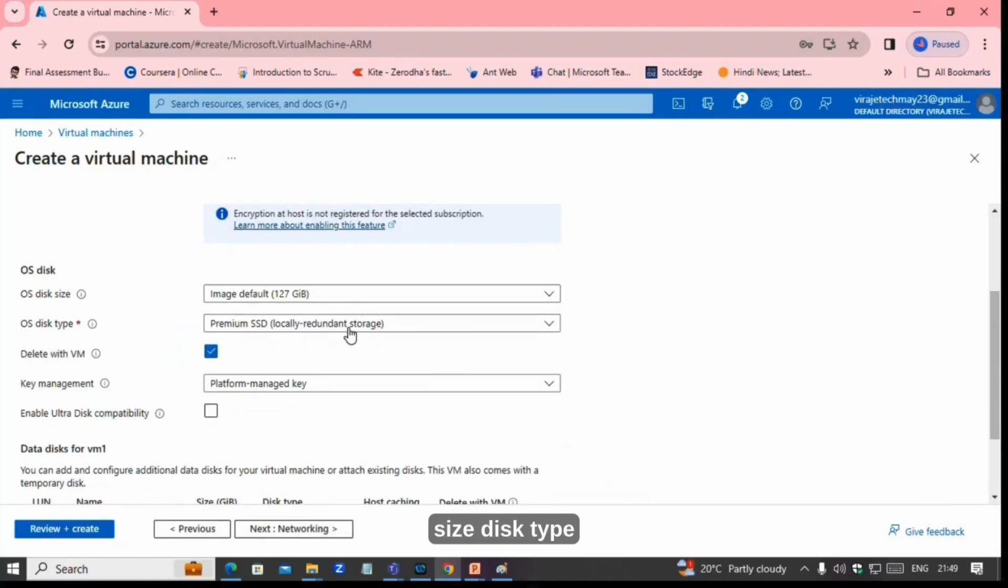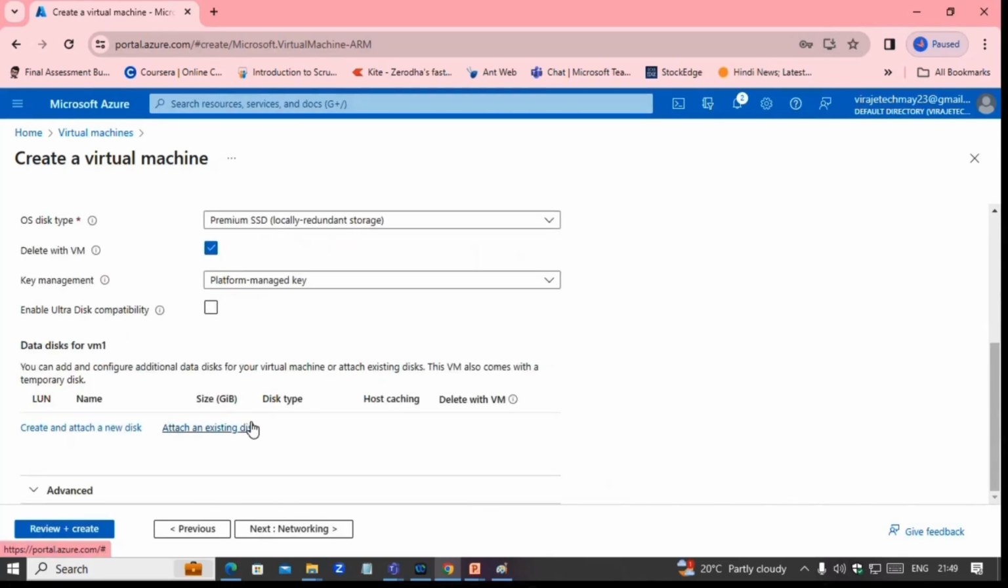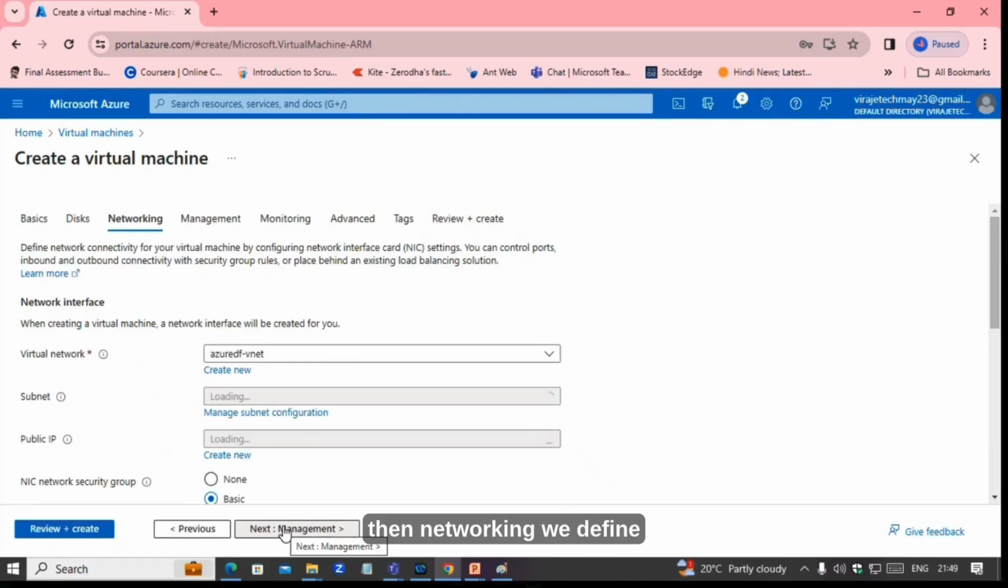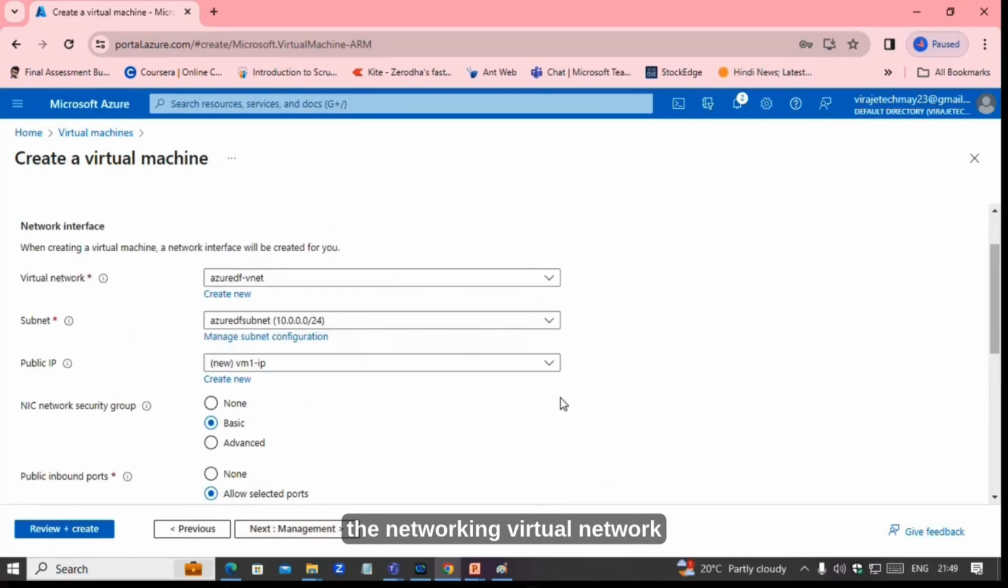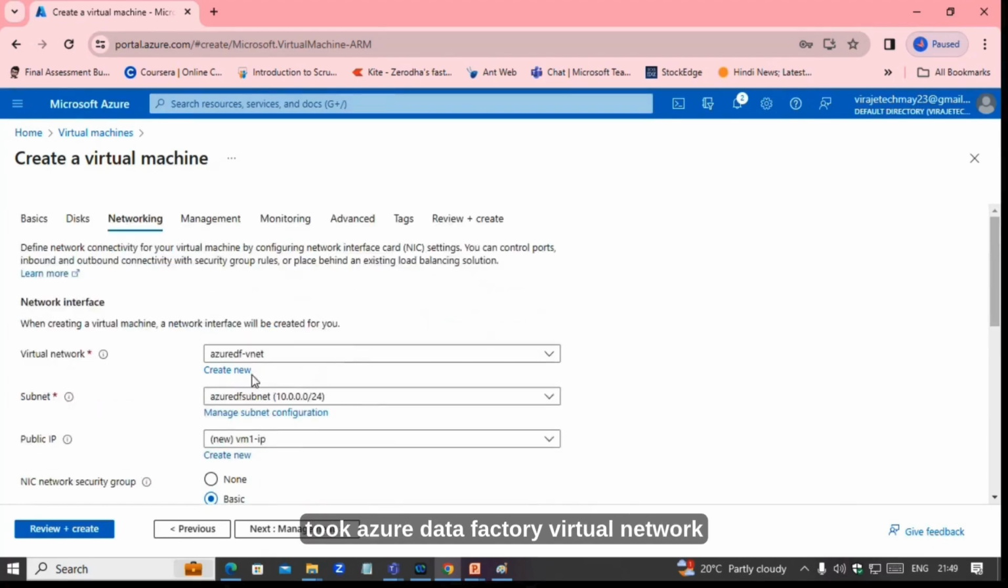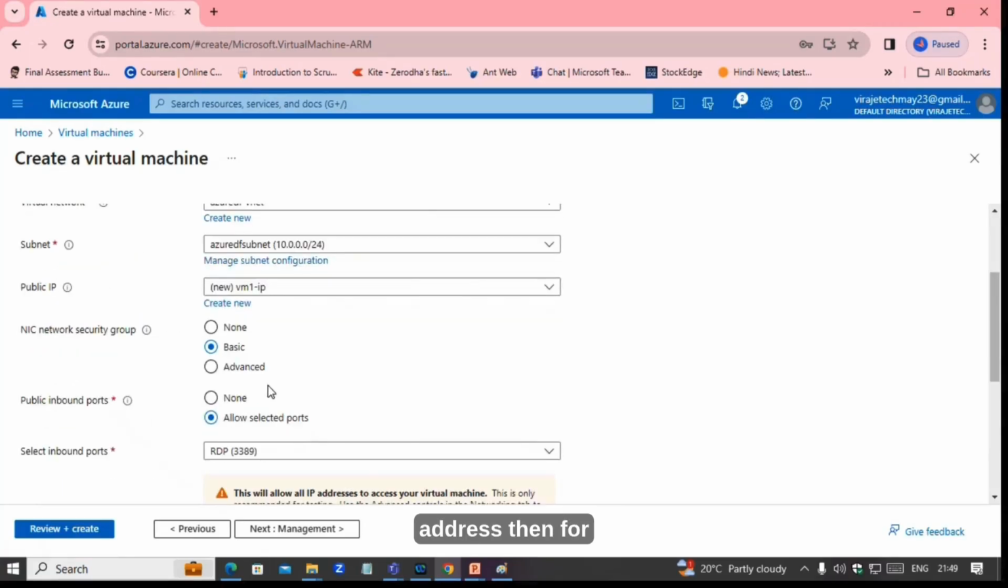Disk size. Disk type. Then networking. We define the networking. Virtual network. Subnet. Automatically it took the Azure Data Factory virtual network. Subnet. Public IP address. Then for the Windows machines, RDP protocol is important, 3389.